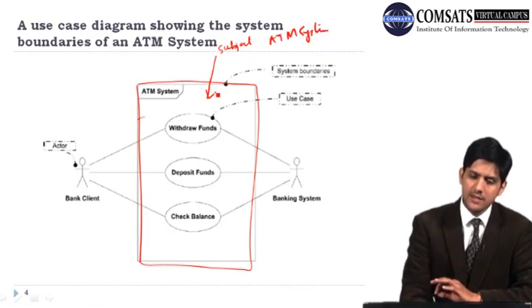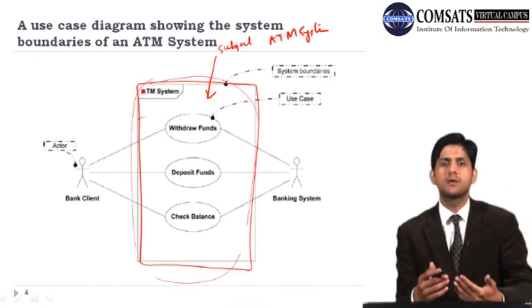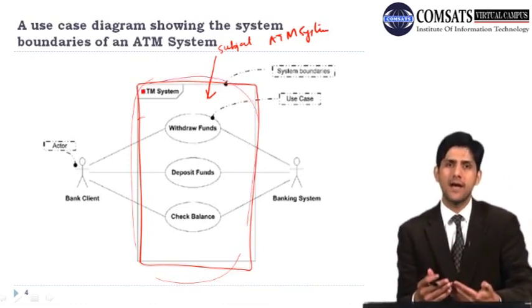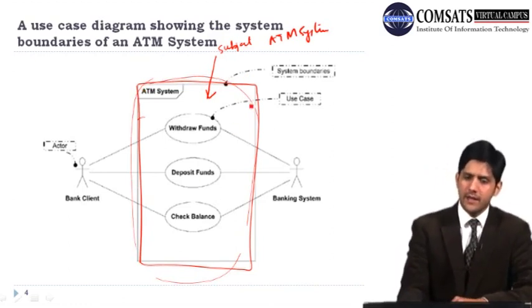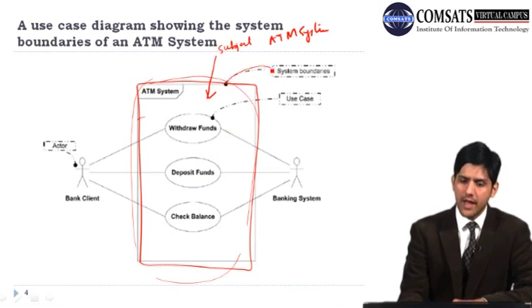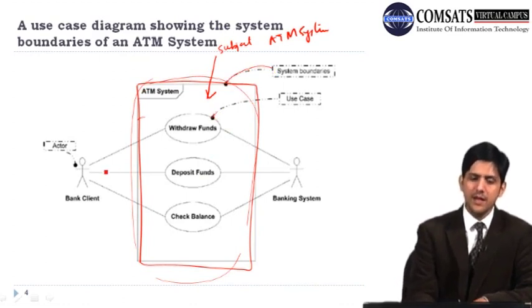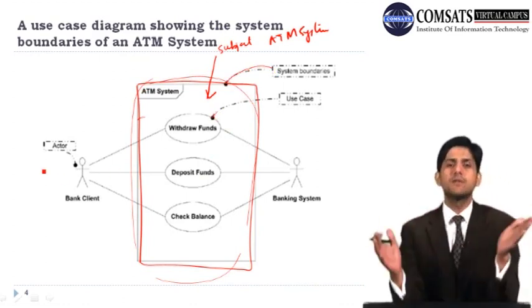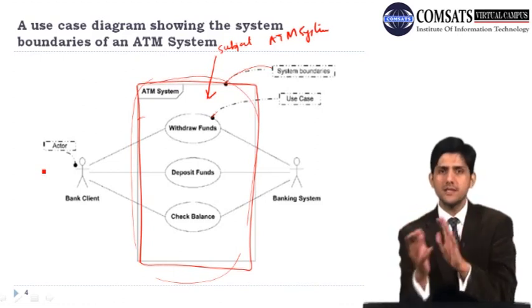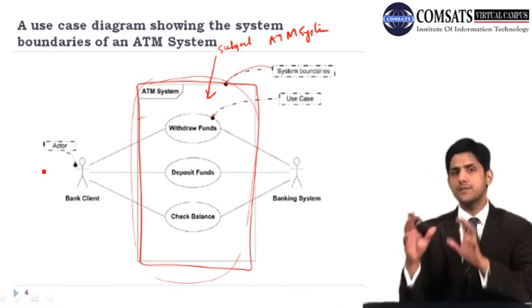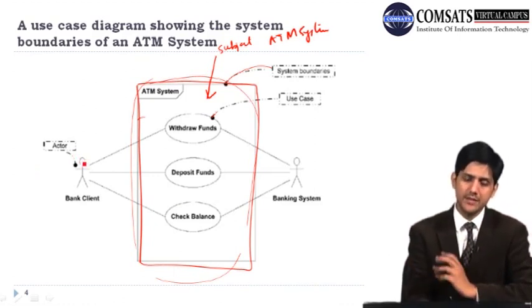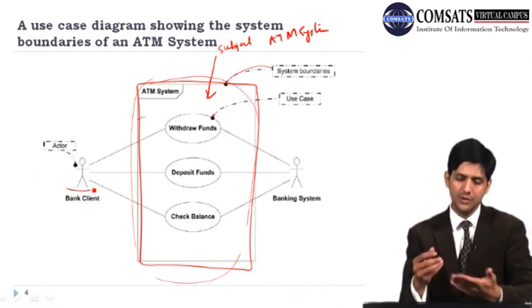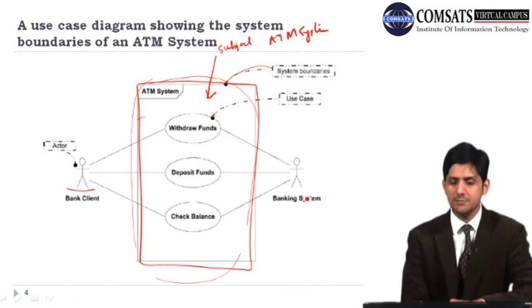Everything inside this box is what I have to worry about and model as a requirement engineer or analyst. This is my system boundary, and these are my use cases. Anything happening outside this boundary I am not concerned with, because I don't have to actually do it. I just have to understand how that thing outside the boundary interacts with my system. For example, there are two actors here. One is the bank client, which is the user of this particular ATM machine, and then this banking system which we talked about.